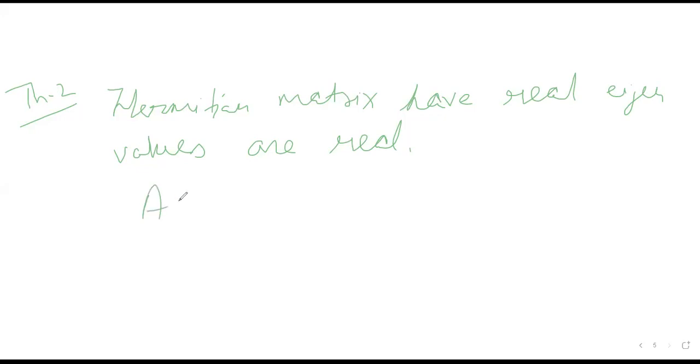I know that for a Hermitian matrix A, the conjugate transpose of A will be equal to A, right? This is the property of a Hermitian matrix.